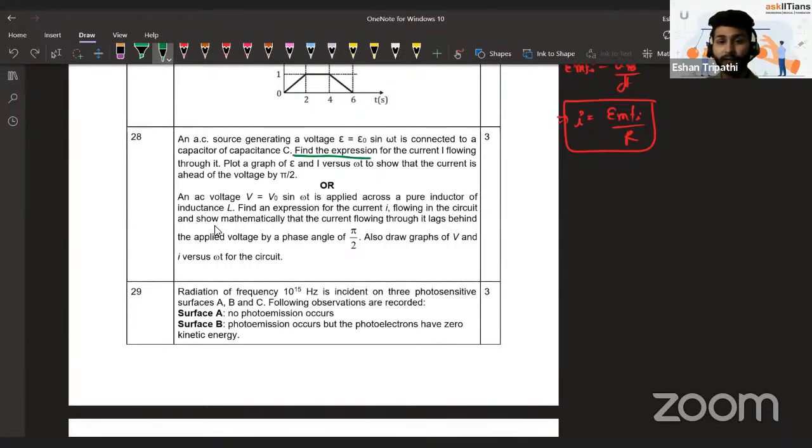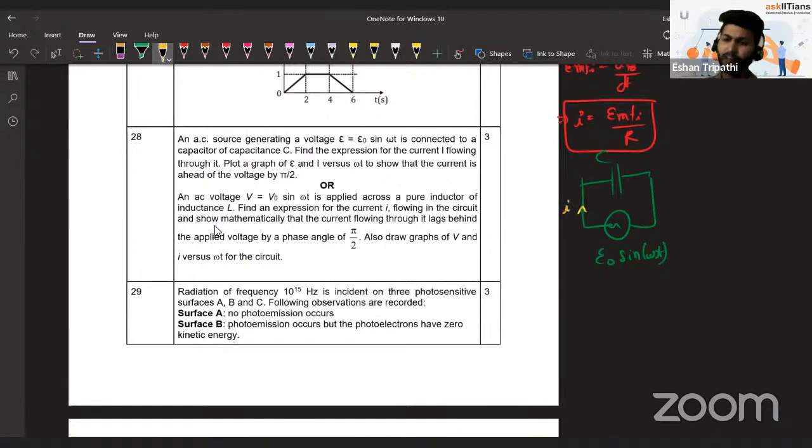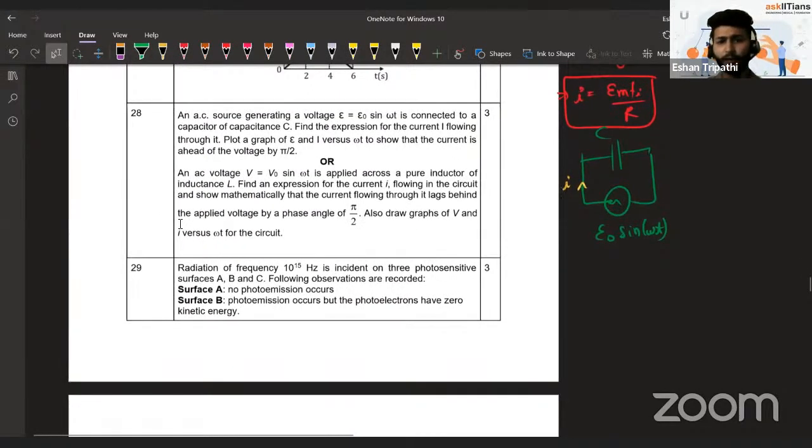Okay, here also you have to get the expression of current through a purely capacitive circuit. They have given this purely capacitive circuit C, and the voltage they have given as E naught sine omega t. They are asking you to find the expression of current. Very common question. One of the first things that you learn, an easy question from AC, you can do it easily.